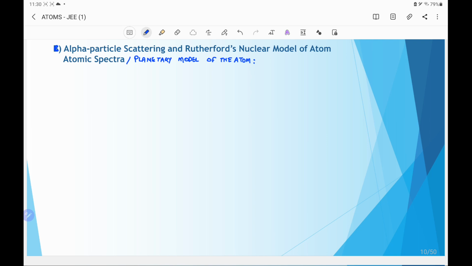Next model is the Rutherford nuclear model of atom, also known as the planetary model of the atom. On the basis of the alpha particle scattering experiment, it was concluded that the atom has a very small region called the nucleus in which the total approximate mass and the total positive charge are concentrated, and electrons were proposed to revolve around the nucleus in orbits.